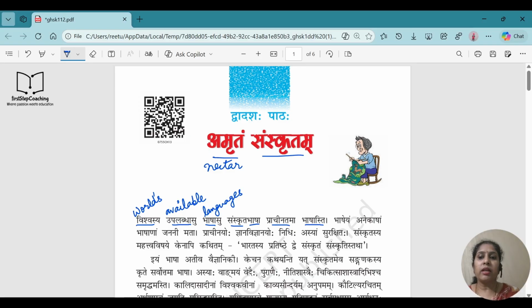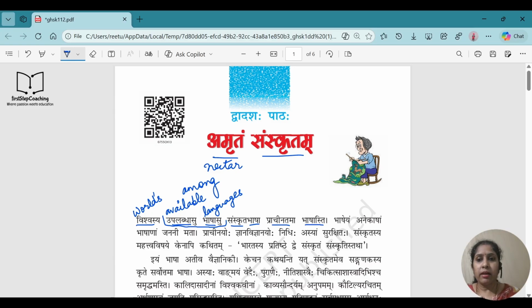So available is used as an adjective for languages. Which languages? The languages which are available. Okay. And Saptami Vibhakti gives us the meaning among. Right. So we can say the meaning of uplabdhasu bhashasu is among the available languages. Fine. Uplabdhasu is used as an adjective for bhashasu. If you remember, I always tell that adjectives and nouns have to be in the same vibhakti, same vachan. Fine. So Vishwasya means worlds, Uplabdhasu means available, Bhasha means languages, and because they are in Saptami Vibhakti, the meaning is among the available languages.